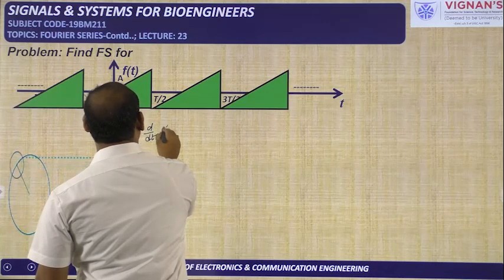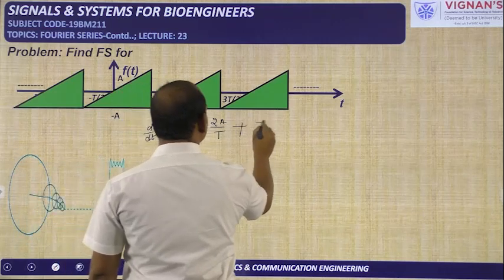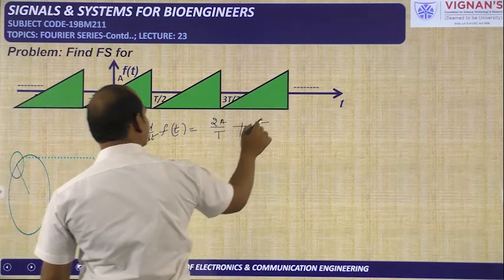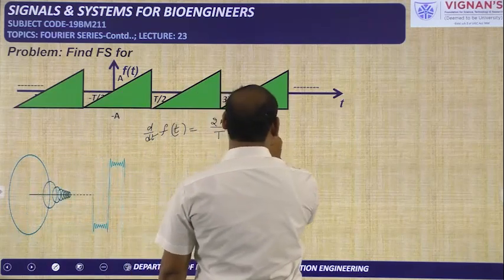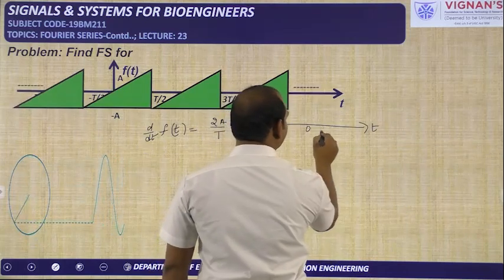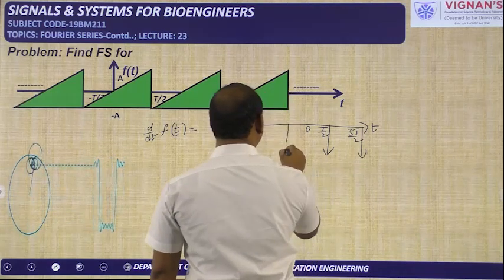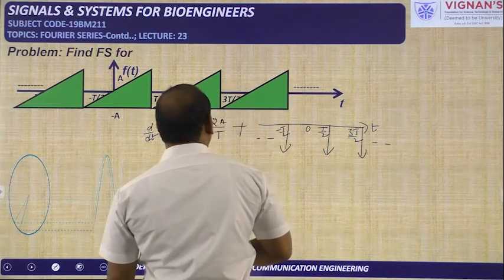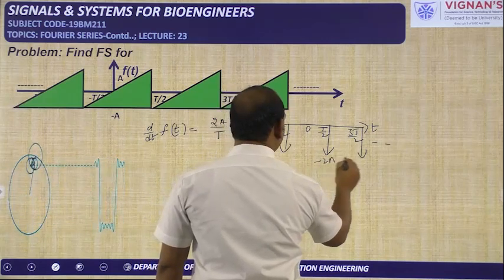So we can now write d by dt of f of t is equal to 2a by t, this is a constant value, plus one impulse chain signal. That impulse chain signal I am drawing here. It has one impulse at t by 2, another impulse at 3t by 2, and another at minus t by 2. Like this many impulses are there, and the impulse strength is minus 2a.